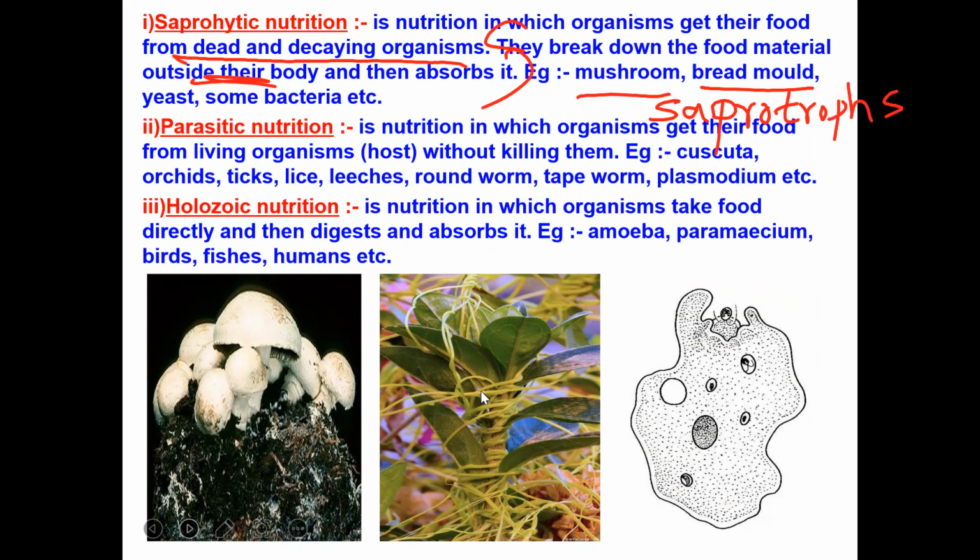Next we have parasitic nutrition. What is this parasitic nutrition? It is a nutrition in which organisms get their food from living organism. So in which they will take shelter, no? That living organism is called as host, without killing them. Example is Cuscuta. Cuscuta is a plant, as you can observe here.